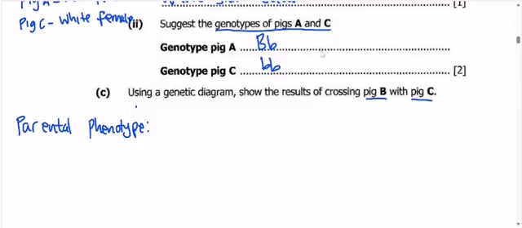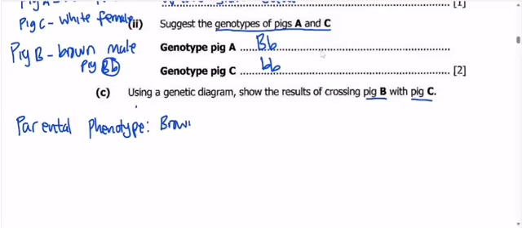So pig B, according to the table, this is a brown male pig, and this genotype we said is heterozygous. Since a phenotype is the physical appearance of an organism, we are going to say brown skin color, because we're talking about skin color. Brown skin color, then you can even put male pig in bracket, crossed with